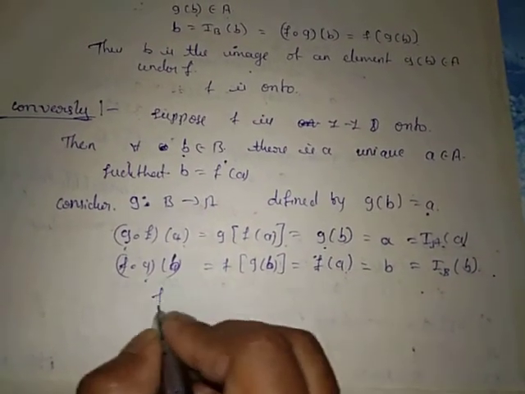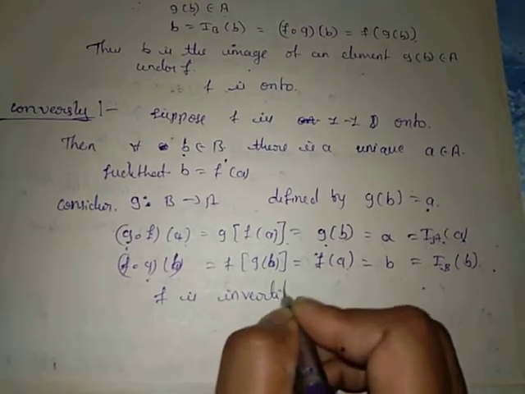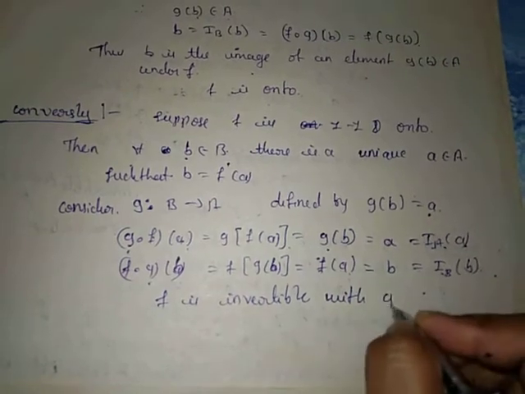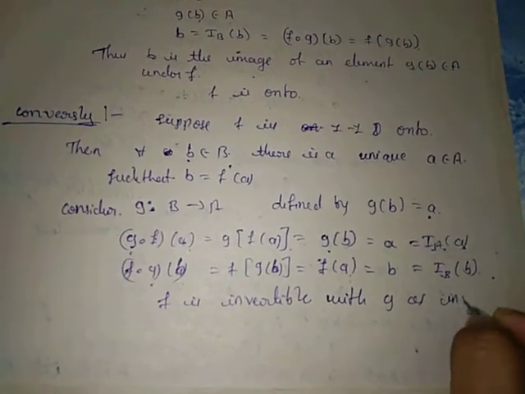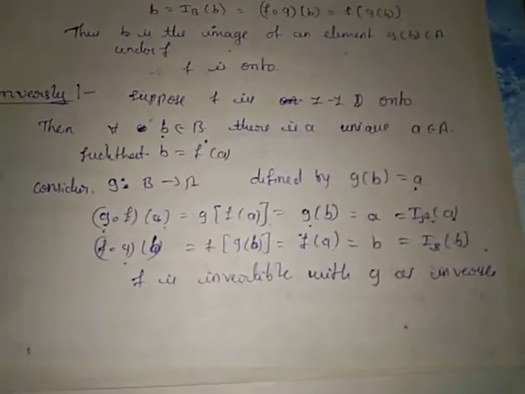This shows that f is invertible with g as an inverse. This completes the proof of the theorem.